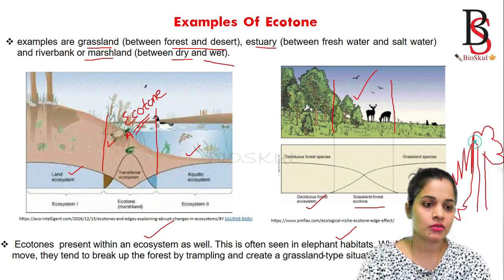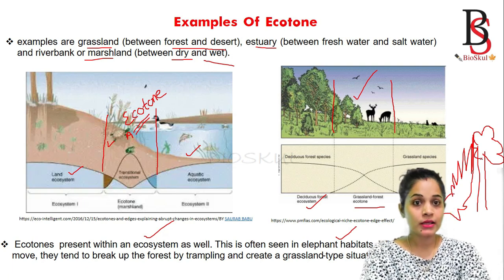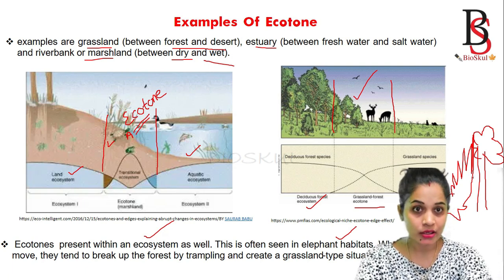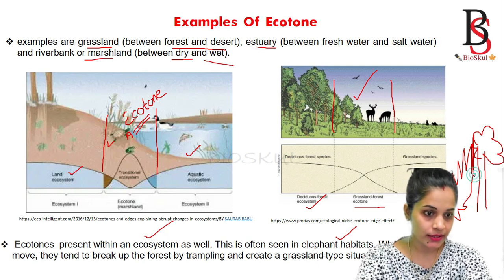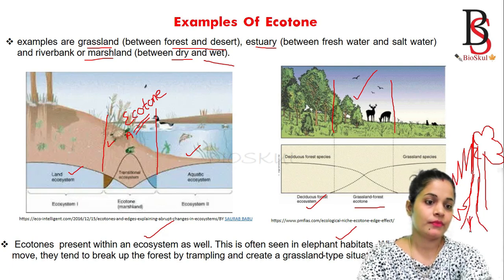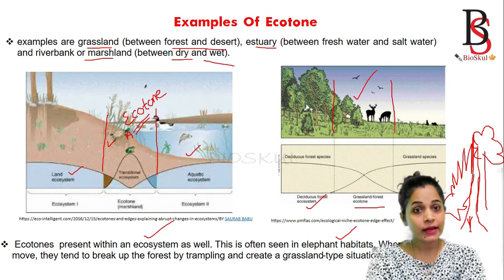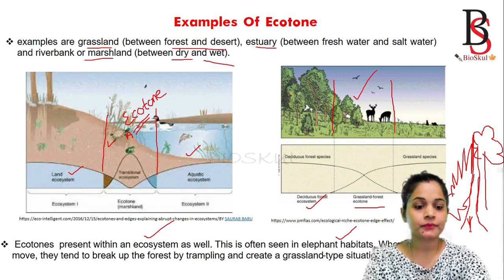So let's consider this one is the forest. When the elephants move, they break down the trees gradually within an ecosystem. They will create a grassland. Sometimes an ecotone is found within an ecosystem as well.